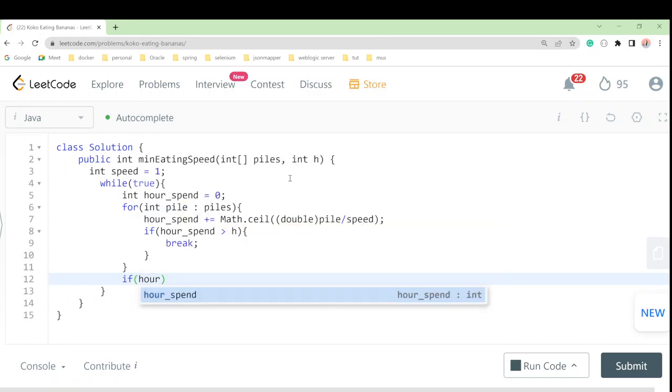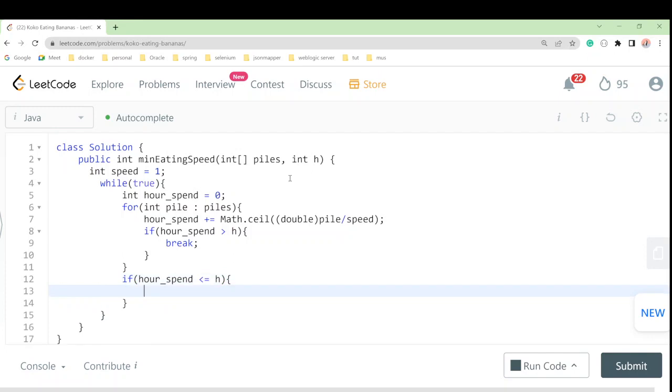So we have the hours spent, and if hours spent is less than or equal to the given hours, that is h, then we have got our speed, and we should return this minimum speed. If not, otherwise, we increment the speed by 1 and repeat the previous iteration again.